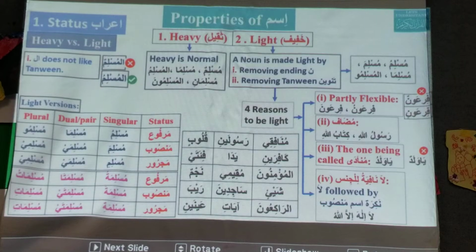What does Nafiyatu translate to? For example, there is la, and after that la there is ilaha. So ilaha is an ism. It is not ilahu, it is not ilahan, it is not ilahi. So it is mansoob, it is nakira, it is not marifa, and it is light. So here this la is a special la. So it means absolutely not.